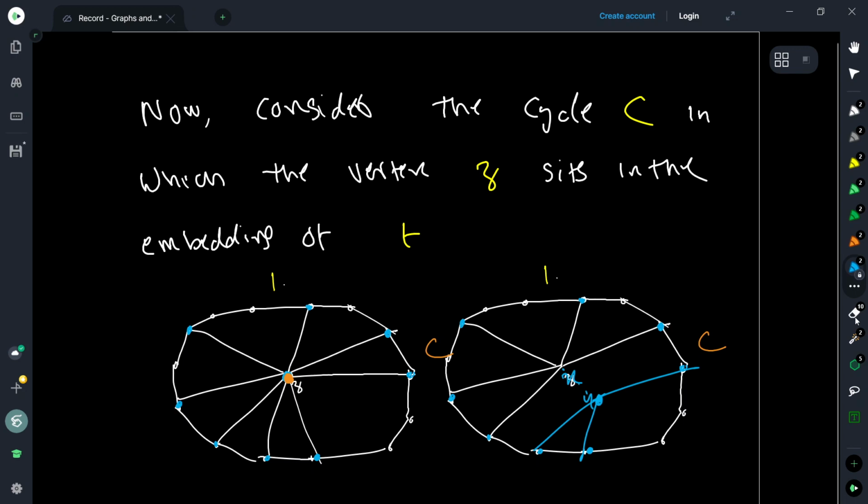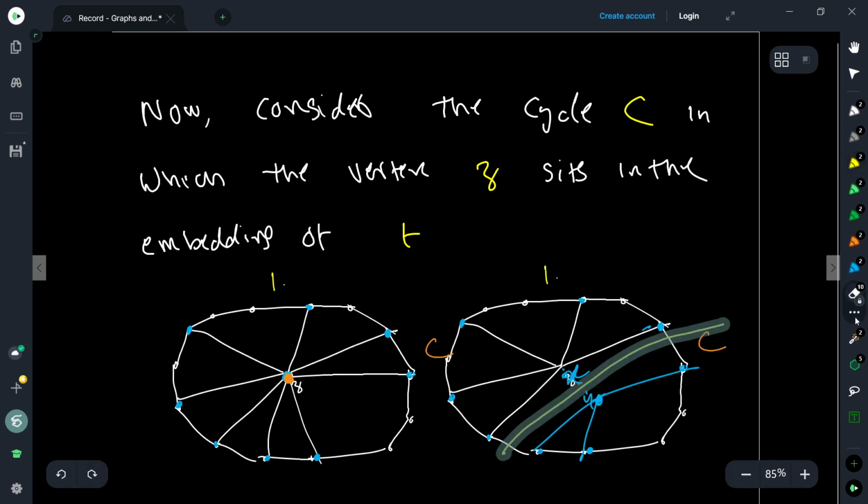And one is that if you look at the vertex X and its neighbors, and Y and its neighbors in the cycle C, all the neighbors of X and Y are in the cycle C, because all the neighbors of X and Y are the neighbors of Z, which are sitting in the cycle C. So the neighbors of X and Y are sitting on the cycle, and if it is possible for me to separate the cycle into two segments, such that the neighbors of X and Y do not lie in the separate segments, I can essentially find an embedding for the graph G minus XY easily, right?